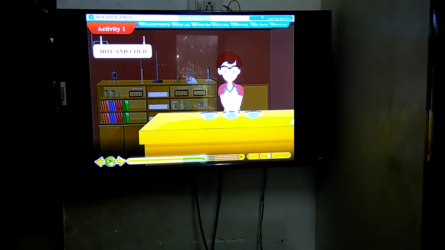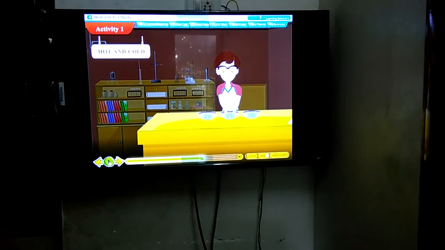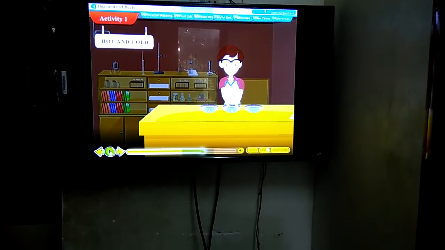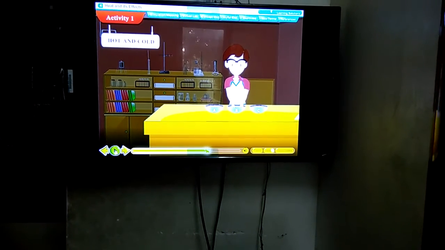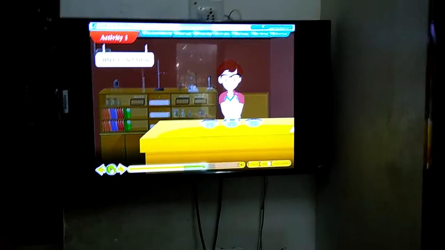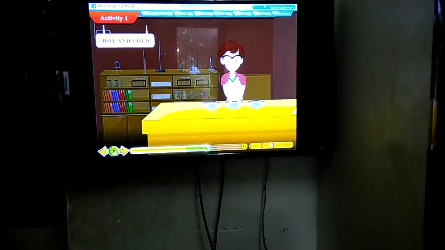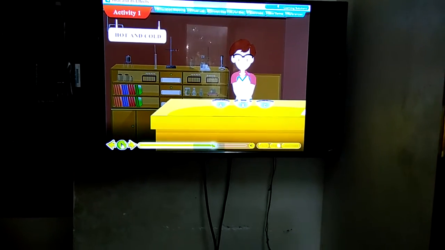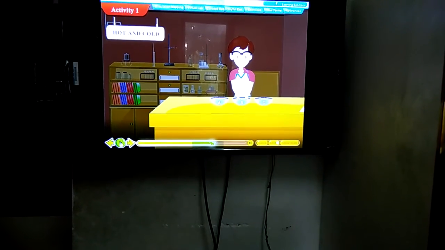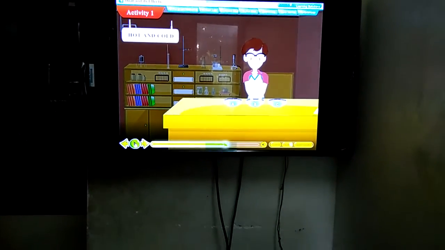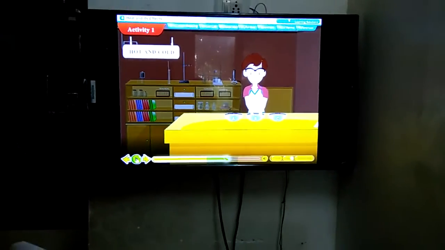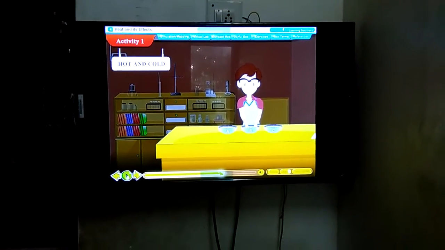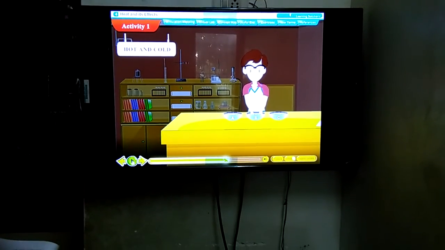So now we will see the activities. Take 3 bowls A, B and C. Put some hot water in one bowl, ice water in another bowl, and some warm water in another bowl. Then dip the fingers of one hand in the hot water, and you feel the hotness of that water. The other hand you dip in cold water, you feel coldness, and both the hands you dip in warm water, you feel heat.